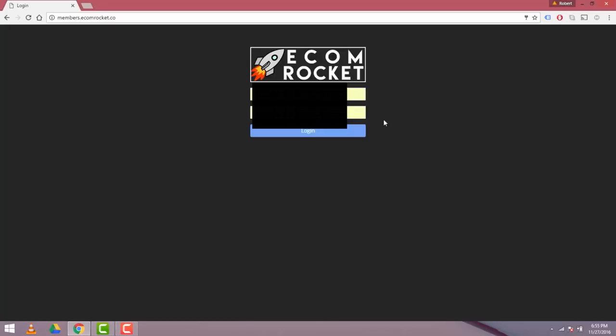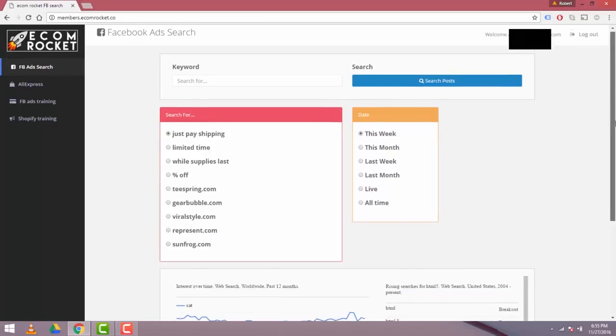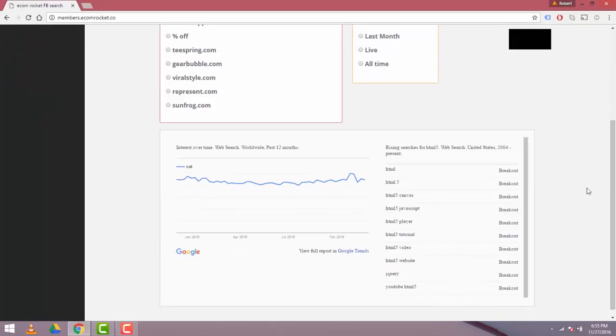So I'll sign in here. After I sign in, the first thing you'll see is a Facebook ad search tool. So you'll see the keyword bar, you'll see a search for with buttons for just pay shipping and many others below that, a date range, and then below you'll see this Google Trends data that has 5 years of Google Trends search data as well as all the related searches for that keyword.